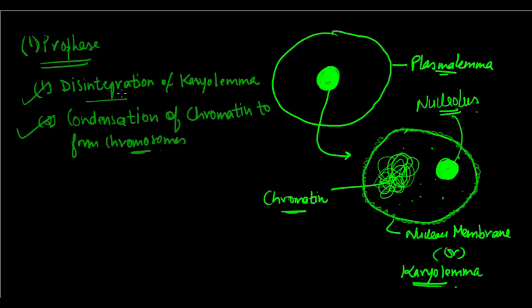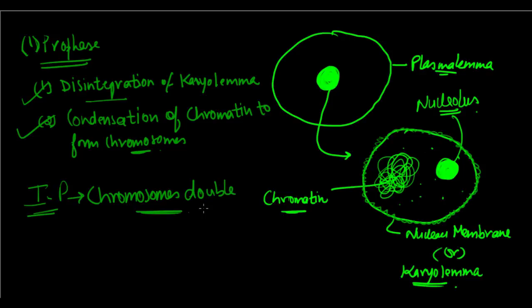Basically, since we're dividing the nucleus, now we have to make a new membrane, and also we're disintegrating the nuclear membrane, and we're also condensing the chromatin. And just recall from the interphase that we saw chromosomes double up. I had taught you this when I was teaching interphase, and this takes place in the S phase of the cell cycle.